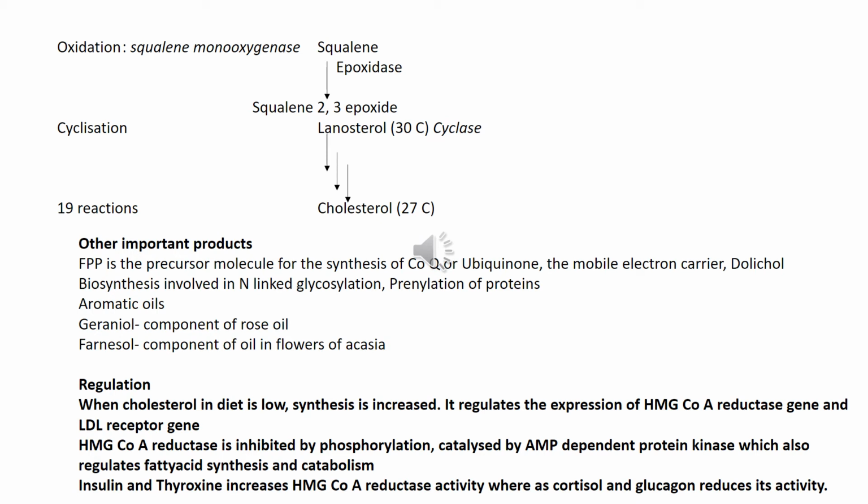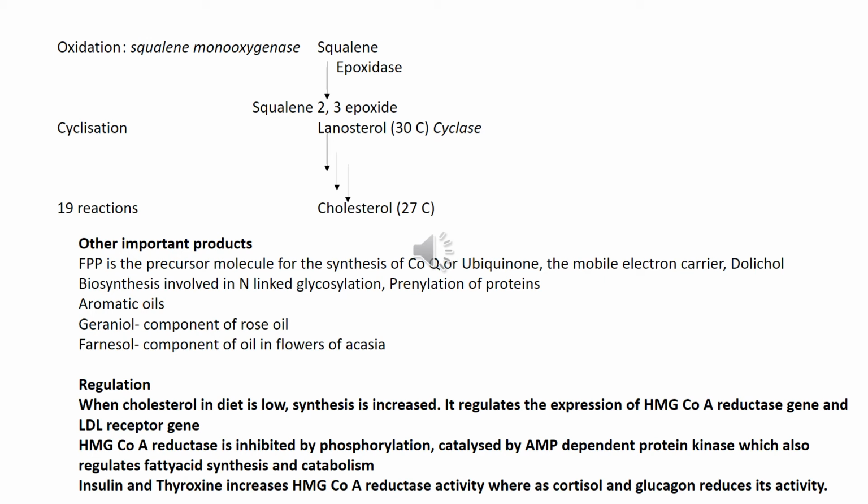In the cyclization reaction, the cyclase enzyme helps in the cyclization, and the first cyclized sterol that is formed is lanosterol. It contains the 4-ring structure characteristic of the steroid nucleus that is seen in cholesterol.